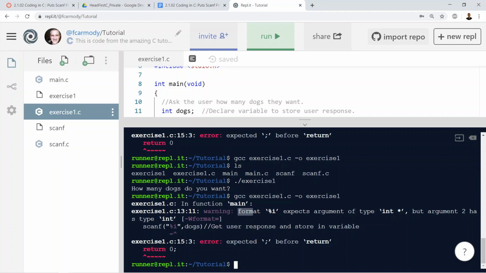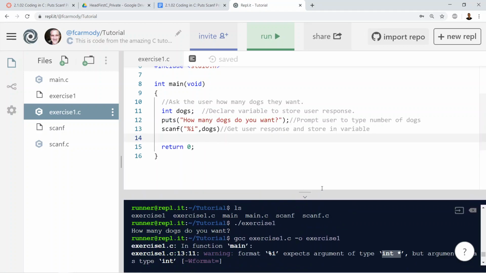Format %i expects argument of type int, and then this star means a pointer. We are not going to get into pointers right now. A pointer literally means it's pointing at a variable, like the address of a variable, the address in the memory. So basically what it's expecting is an address. We'll get into pointers later, maybe, if it's in the scope of what we're doing.